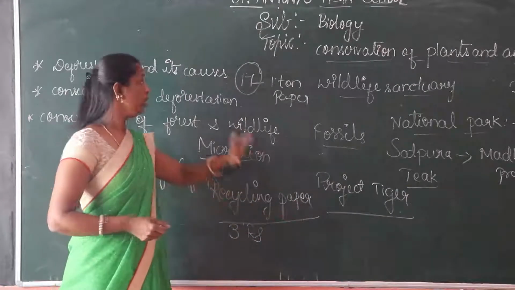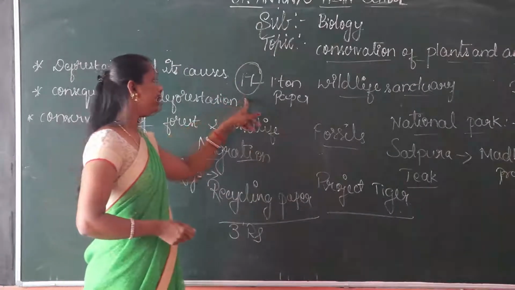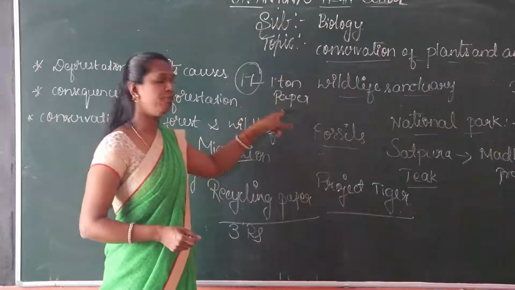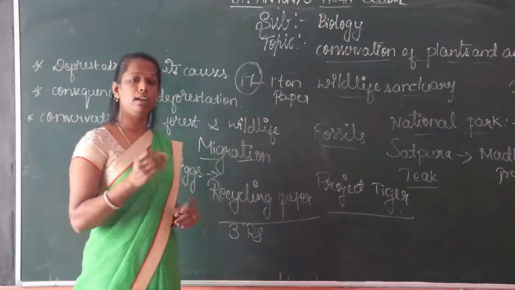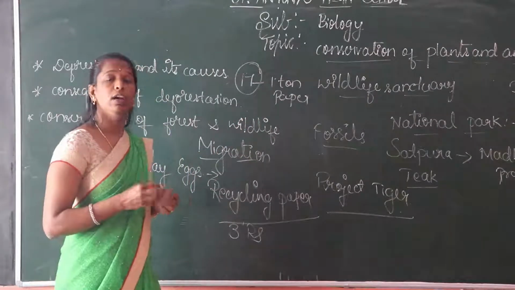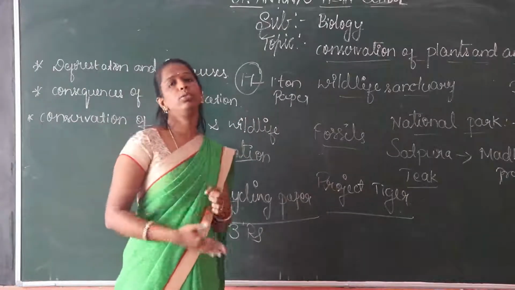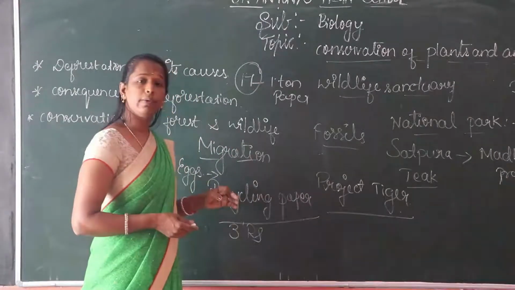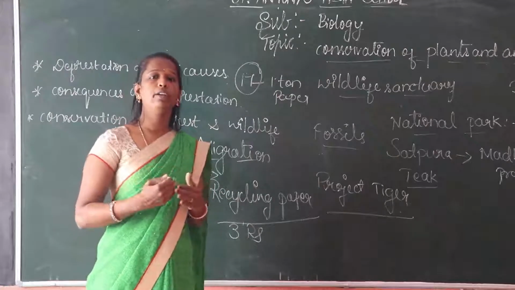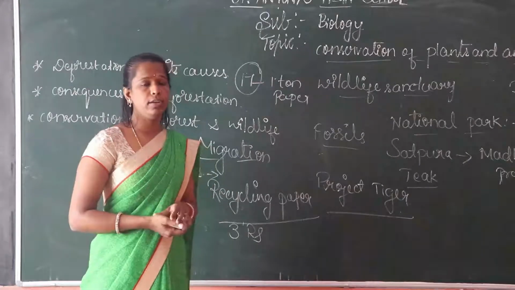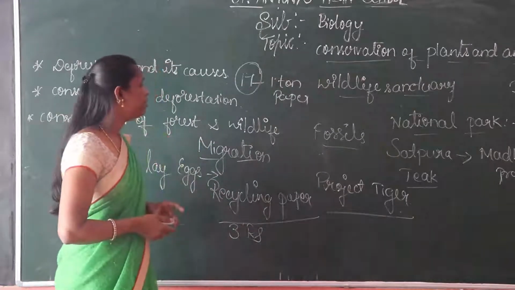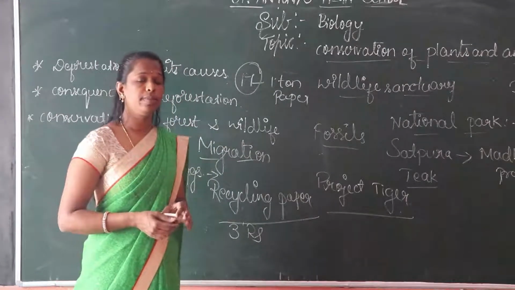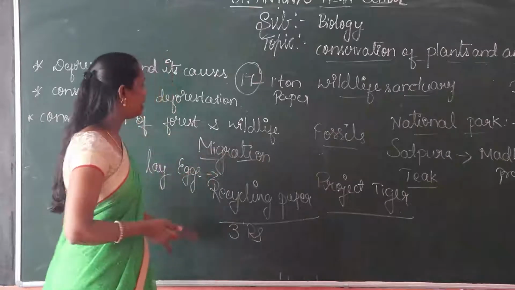Nowadays 17 trees are cut for 1 ton of paper, and some chemicals are also used in manufacturing paper. So we have to avoid unnecessary usage of papers. In this lesson we discussed the conservation of plants and animals. Finally, it's the end of this lesson.